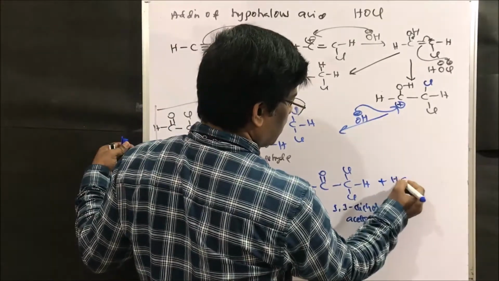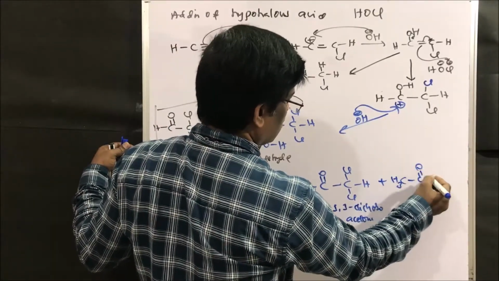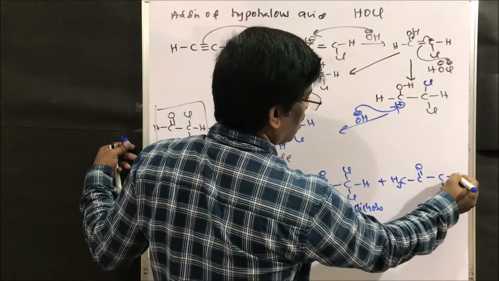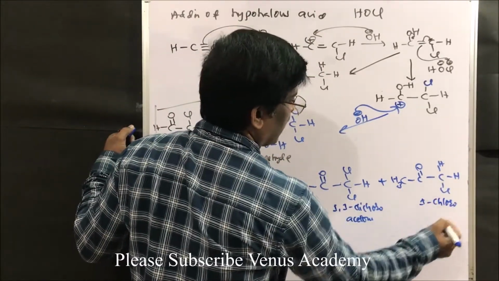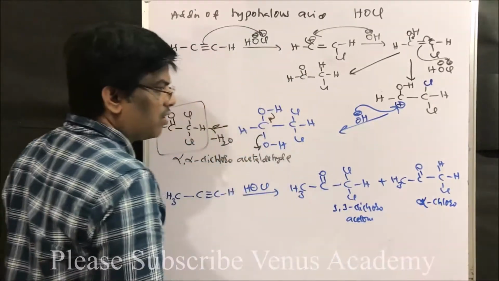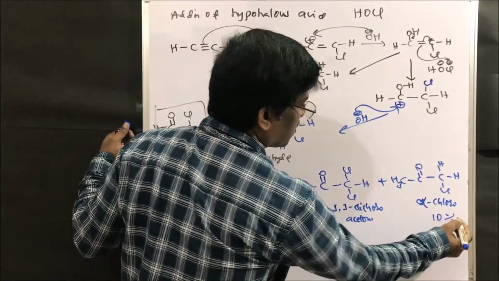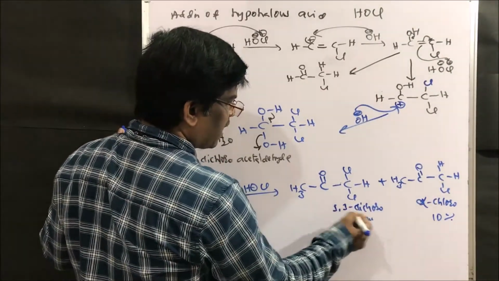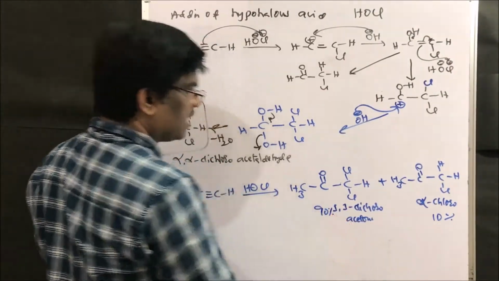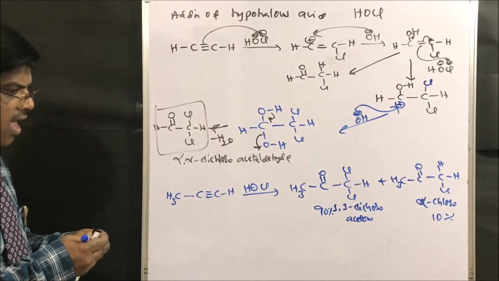It may also stop at one stage, giving 1 chloro acetone or alpha chloroacetone. Yes friends, it gives 10% of this alpha chloro, and this alpha alpha dichloro is 90%, yes friends. So how is it going to happen?